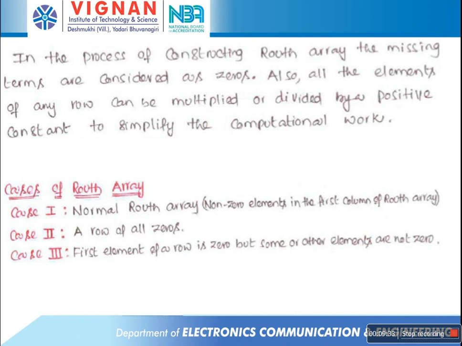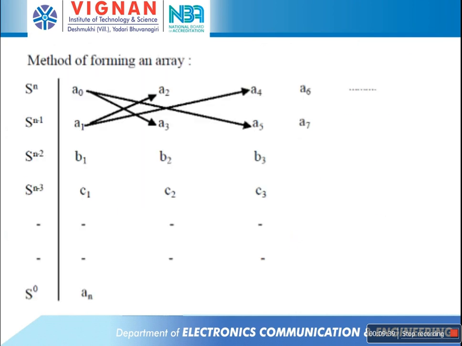The elements b1, b2, b3 and so on are computed until an element equals 0. In the construction of the Routh array, the missing terms are considered as zeros.